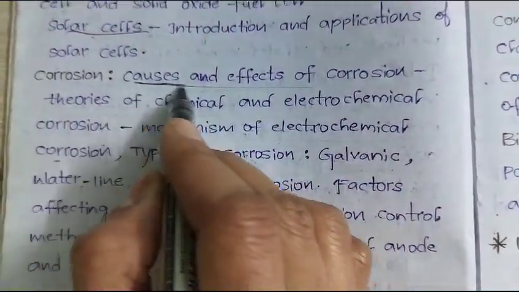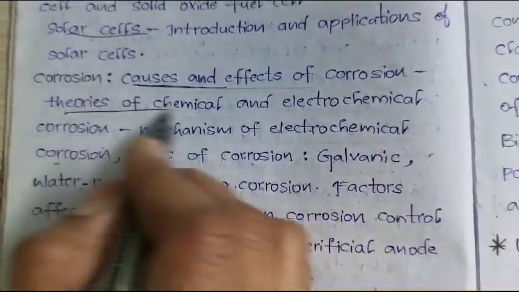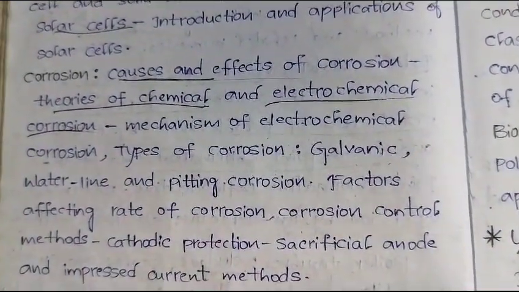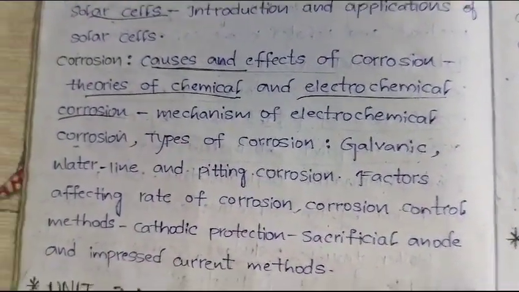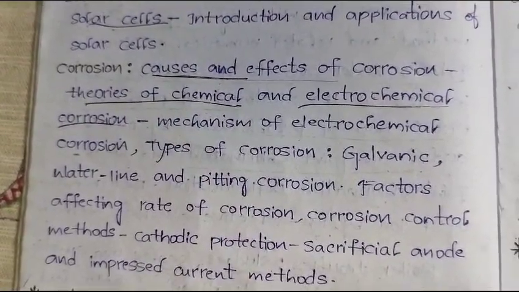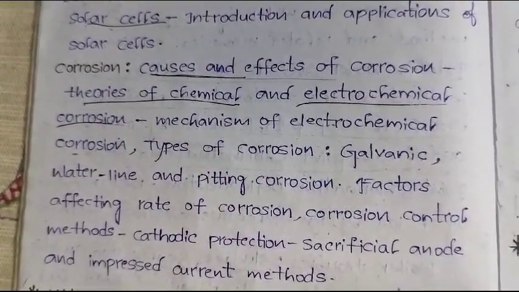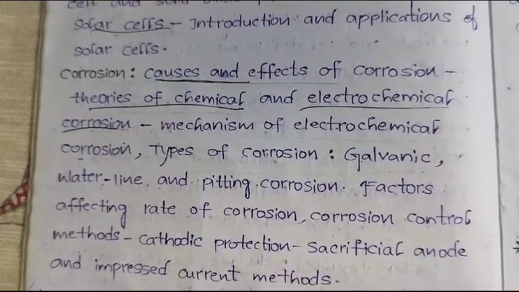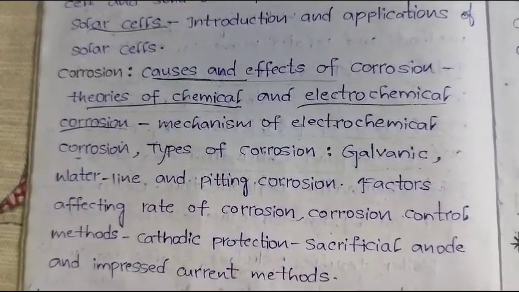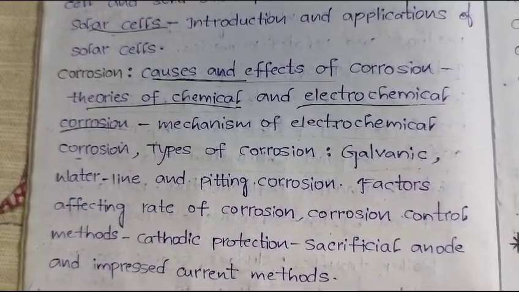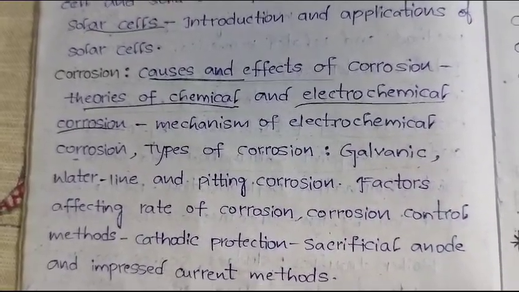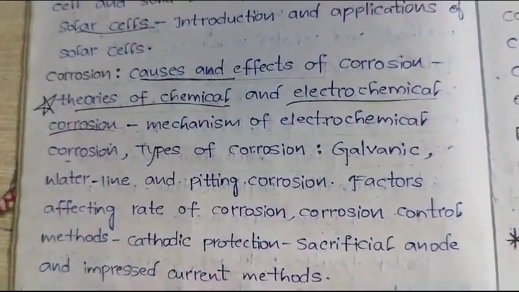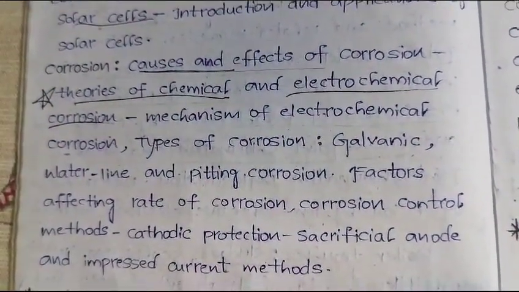Okay. First, causes and effects of corrosion, theories of electrochemical corrosion. First we need to understand what is a corrosion. Corrosion definition is important. Effects of corrosion, they asked one of the long answer question. Whenever they start that R22 regulation, they asked the effects of corrosion. So effects of corrosion also important. Theories of corrosion, definite question. In single word we can say there is no external examination question paper without this question.